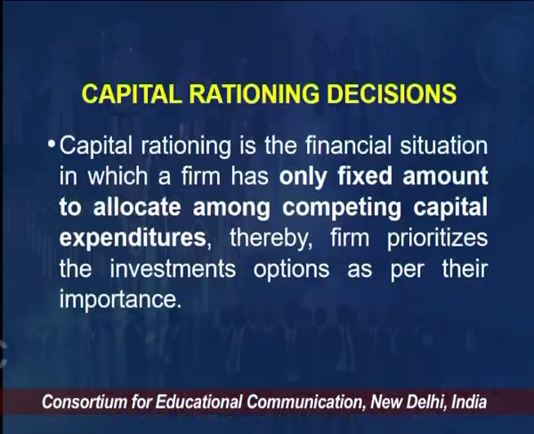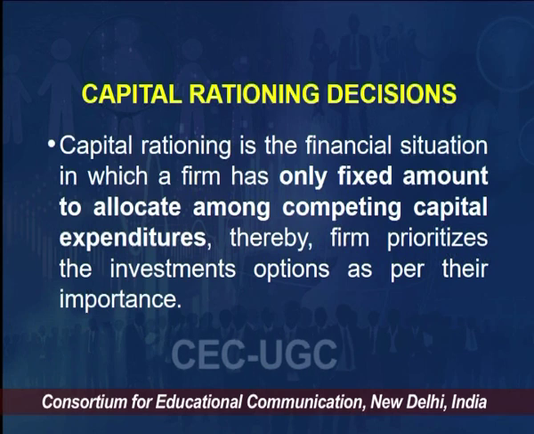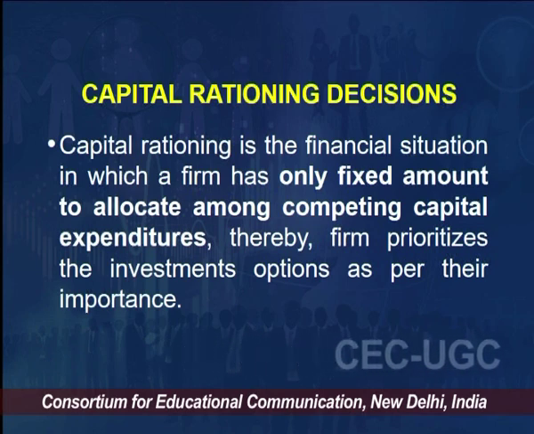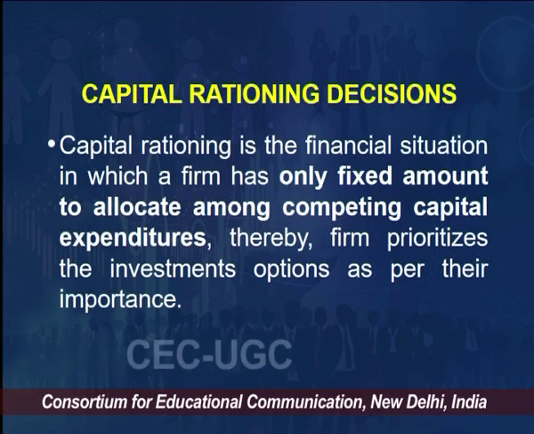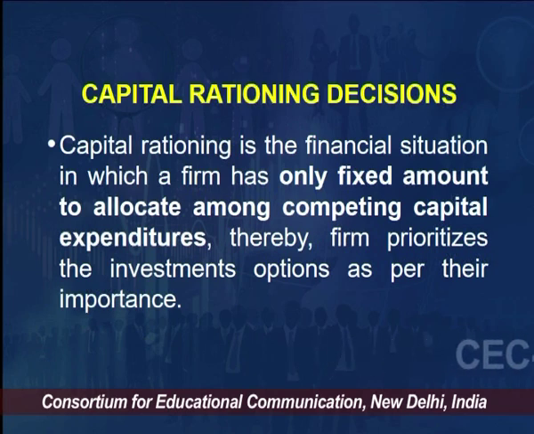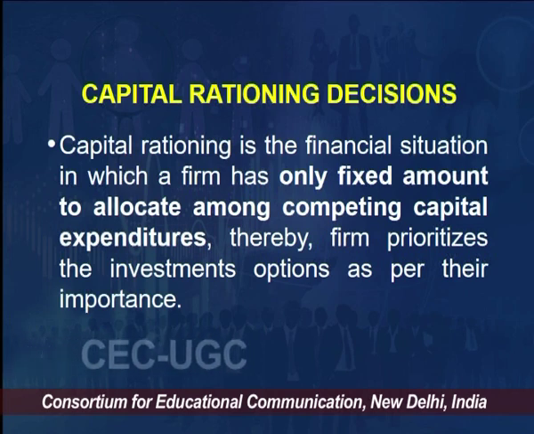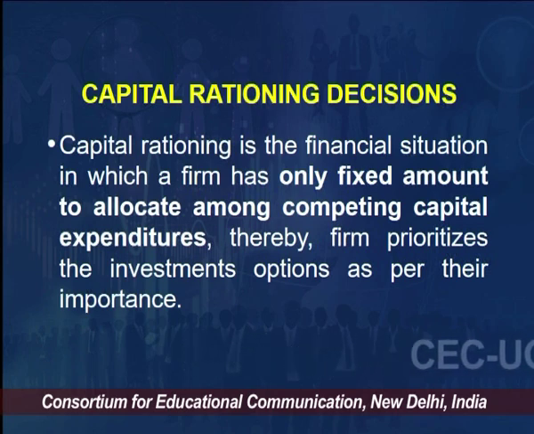The third or the last is rationing. So capital rationing decisions. It's very simple, as the name suggests, we have to ration it. I have limited funds, every business has limited funds. So it's a situation where a firm has a fixed amount to allocate amongst competing capital expenditure decisions, and thereby the firm prioritizes investment options as per their importance. Let's take up some example.